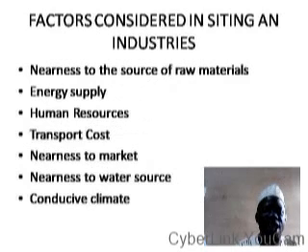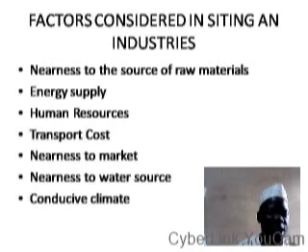Now, as a prospective chemical industrialist, what are the factors you consider in siting an industry? One of the factors is proximity to source of raw materials. If, for example, you want to site a cement factory, it is suitably sited as close as possible to where limestone can be mined, because limestone is the major raw material. Ditto for any other type of industry you want to start. So we have to consider nearness to source of raw material.